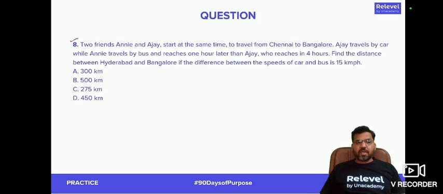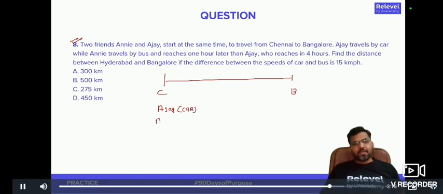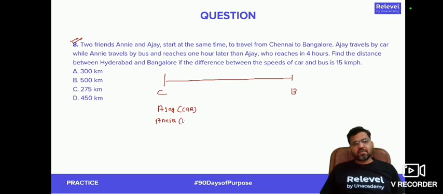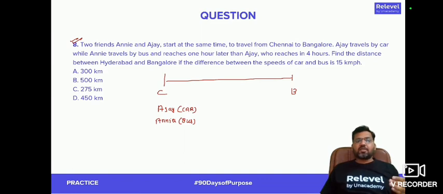Now here is question number 8. Two friends Annie and Ajay start at the same time to travel from Chennai to Bangalore. Ajay travels by car and Ani travels by bus and reaches 1 hour later than Ajay. Now Ajay is traveling this whole distance by car and Ani is traveling the whole distance by bus. And it is given to you that time taken by Ani, who is traveling by bus, is 1 hour more than the time taken by Ajay. Ajay is taking 4 hours to travel the distance. Ani is taking 1 hour more, so Ani will be taking 5 hours to travel the distance.